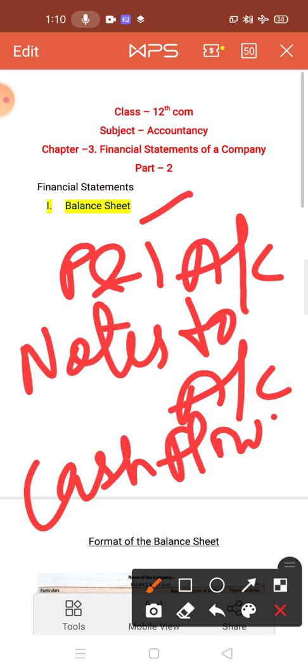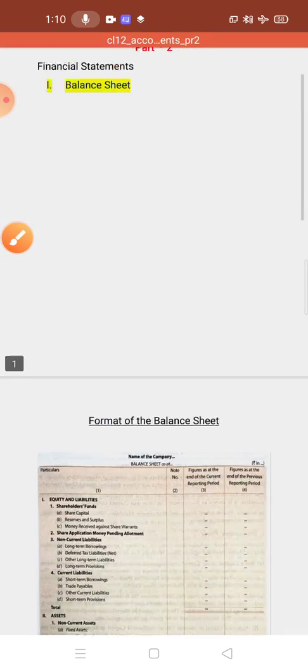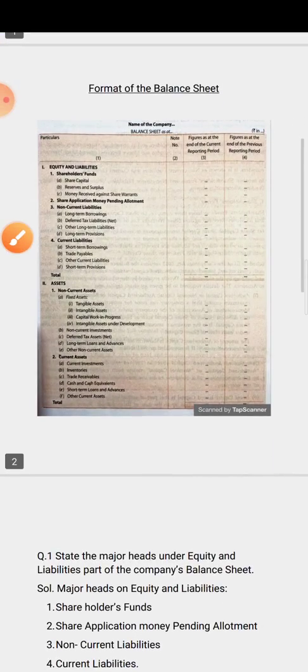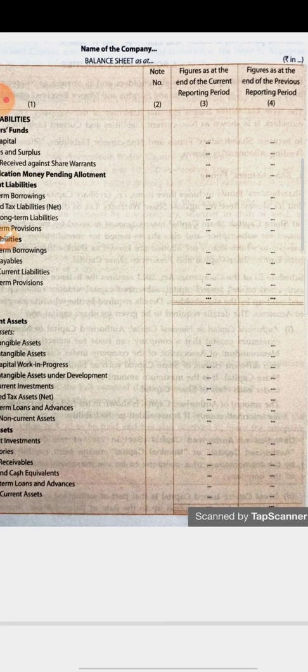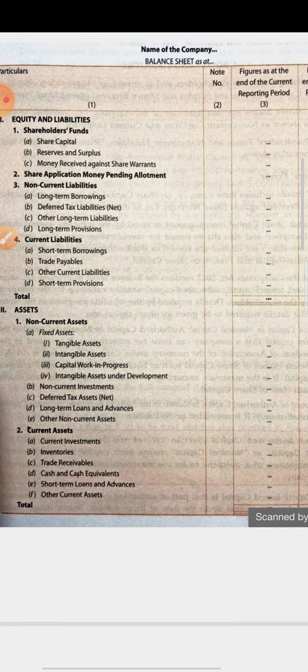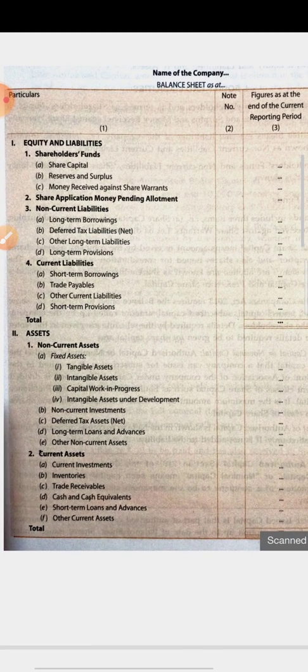So first of all we will learn about balance sheet, and we will see the complete pro forma of balance sheet of a company. So look at this, children. This is the balance sheet format. It is given in your book also. You can see from your book. From this balance sheet, first of all you have to observe and learn all these things.